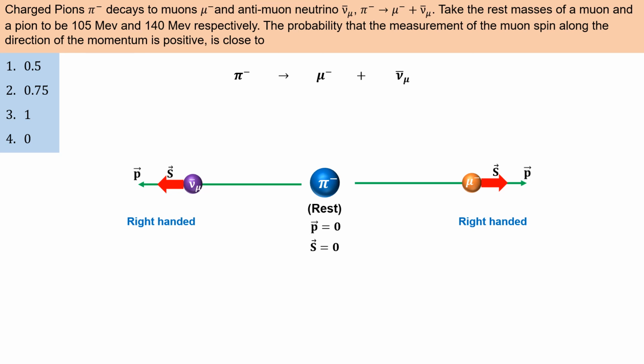That means the muon's spin and momentum will both be in the same direction. So if the spin of the muon is measured in this decay reaction, then the spin of the muon will always be found in the direction of its momentum. That means there is a 100% probability that the spin of the muon is measured in the direction of its momentum.